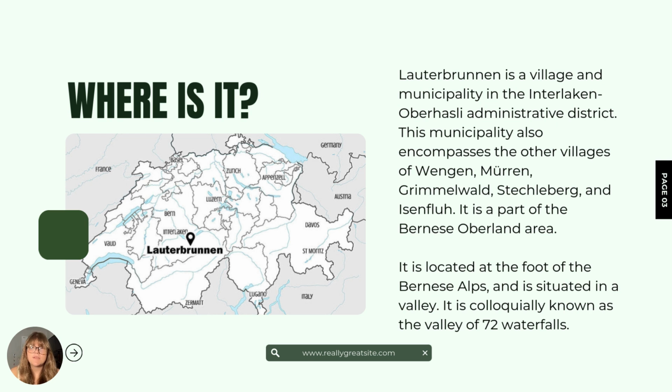So Lauterbrunnen is a village and a municipality in the Interlaken Administrative District. This municipality also encompasses several other villages, and it is part of the Bernese Oberland area. It is located at the foot of the Bernese Alps, and it is situated in a valley. It is colloquially known as the Valley of 72 Waterfalls.